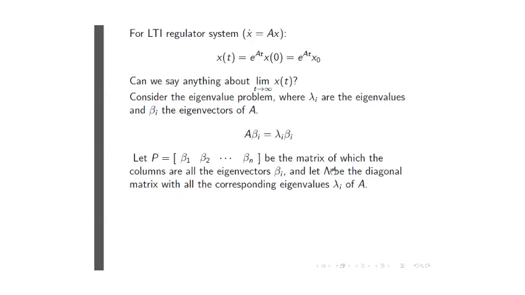And the sequence in which the lambdas appear on the diagonal of lambda is the same sequence in which the eigenvectors appear in the modal matrix P. If I do that, then I can rewrite this equation, which is just for a single eigenvalue. And by the way, if you look at this equation, left-hand side is a column vector, right? Because I've got a column vector beta pre-multiplied by the matrix A.